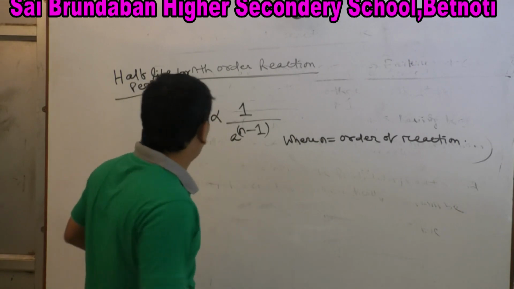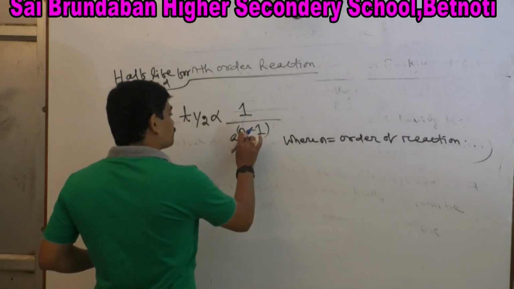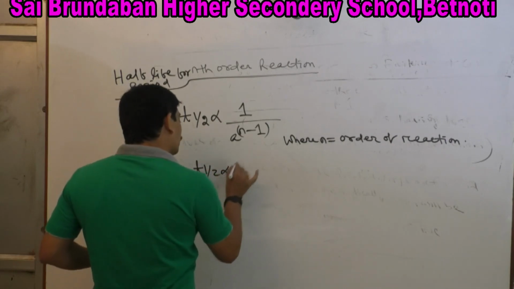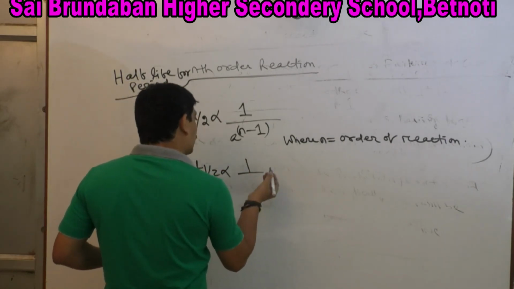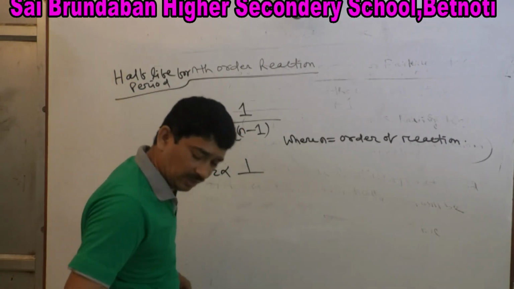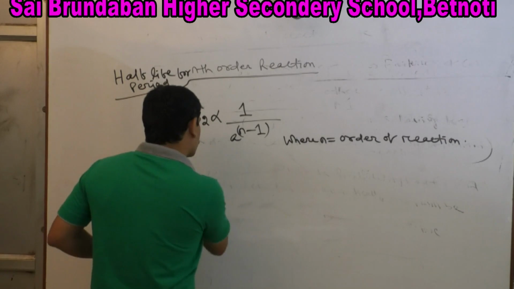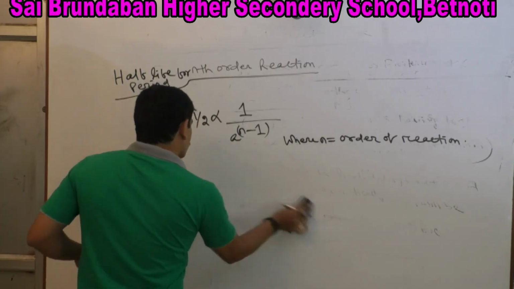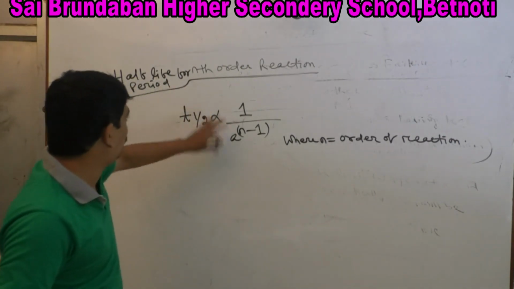Suppose this is T half directly proportional to a to the power... we will solve problems based on this later. Next,